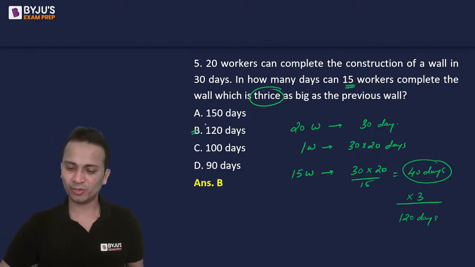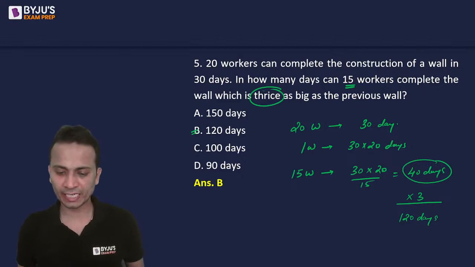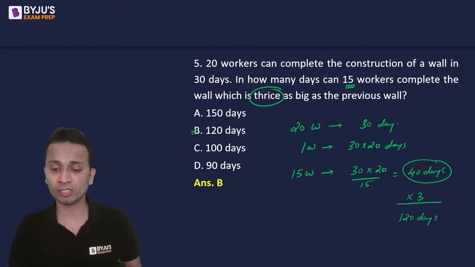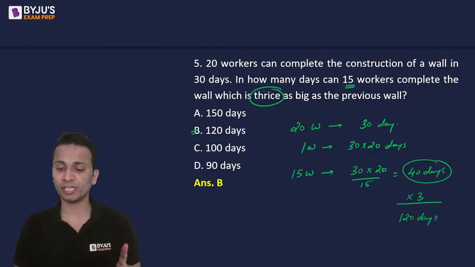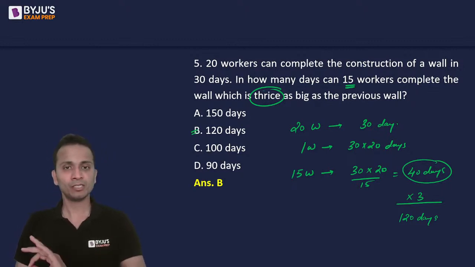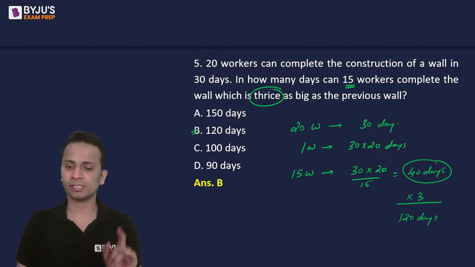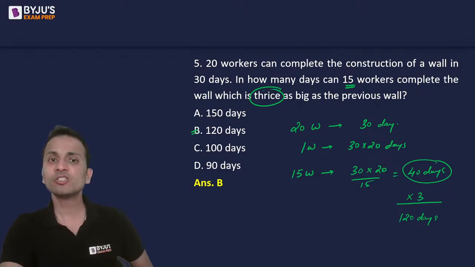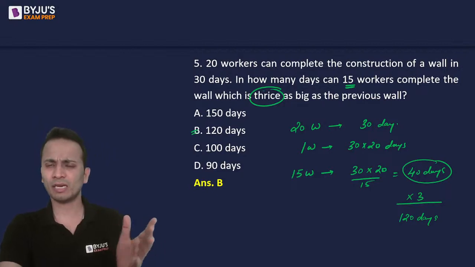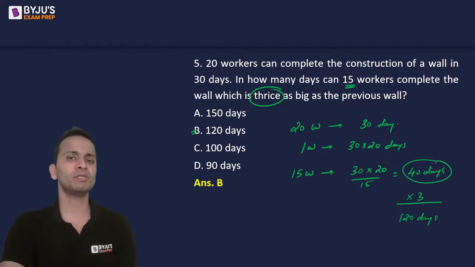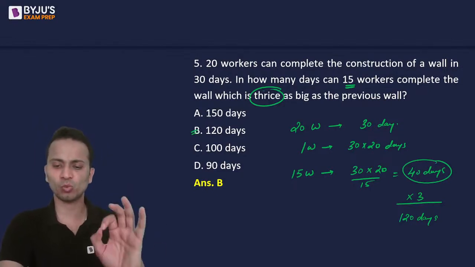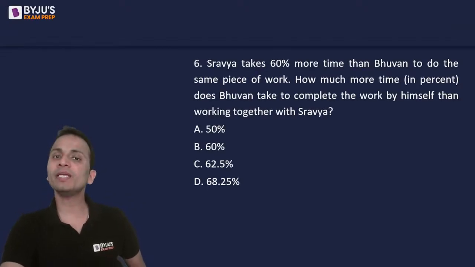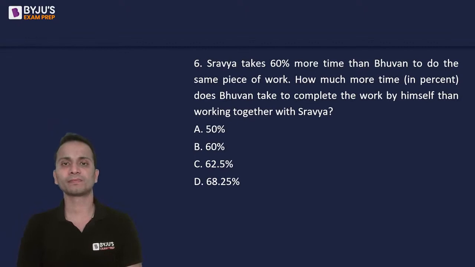Okay, so almost all of you have given the correct answer. Sanket, I hope you have understood what mistake you have done. Okay, so 120 days, not 100 days. Okay, so 120 is the correct answer for this one. Hope those who have committed a mistake, those who are unable to solve this question, they have understood what concept will be used here. Okay, चलिए आगे चलते हैं quickly. Question number 6.